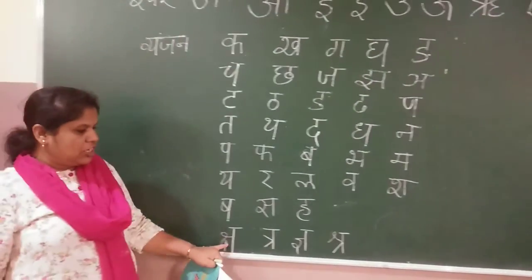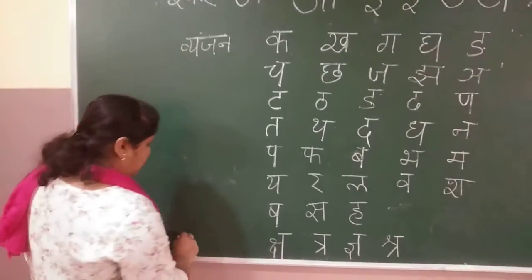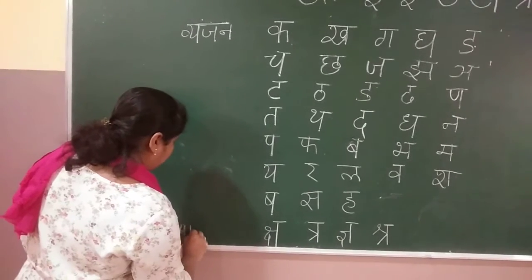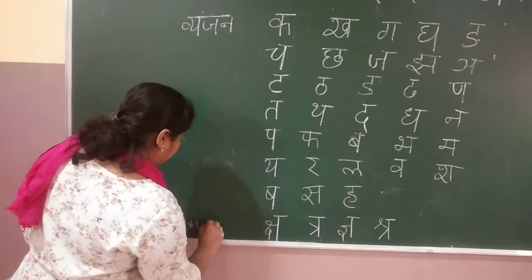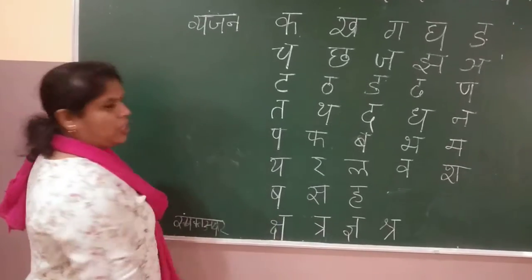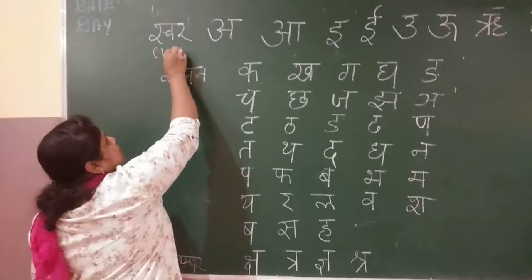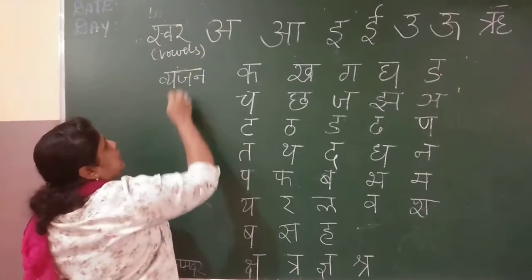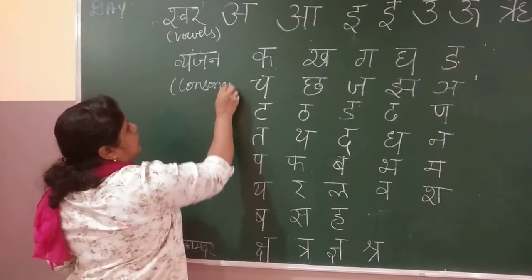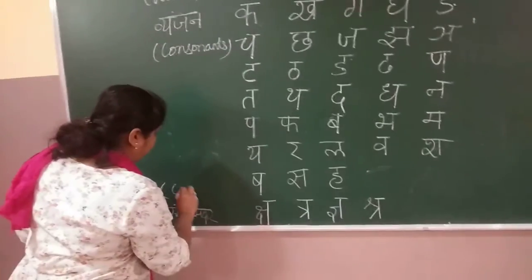And the other, ksha to shra, what do we call it? It is called samyukt akshar. We will call it samyukt akshar. Swar in English is called vowels. Vyanjan is called consonants. And samyukt akshar is conjuncts.